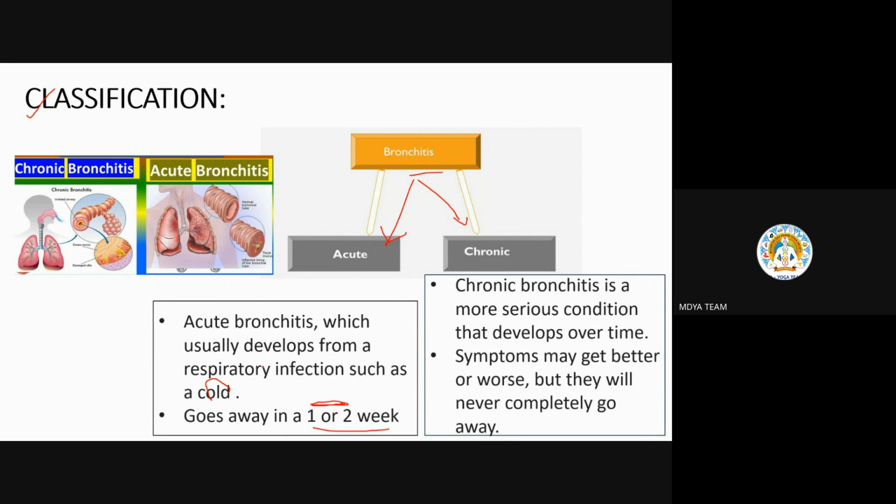We'll see in this diagram, of course, the same bronchitis is happening. A little less excess mucus is there in acute also, but not more than in chronic. In chronic, very little space remains for the air to pass. It is a very difficult and chronic condition which the person really feels, and it never goes throughout the whole year. It can come again and again.